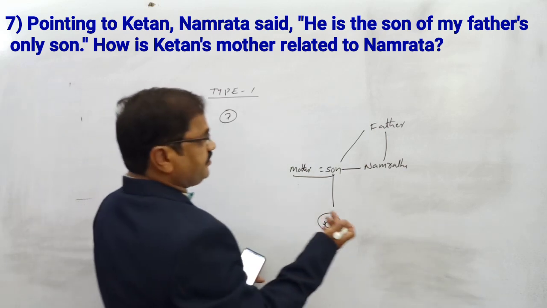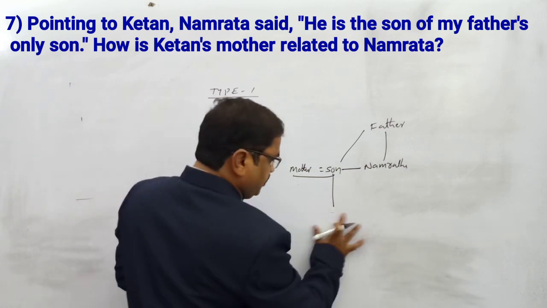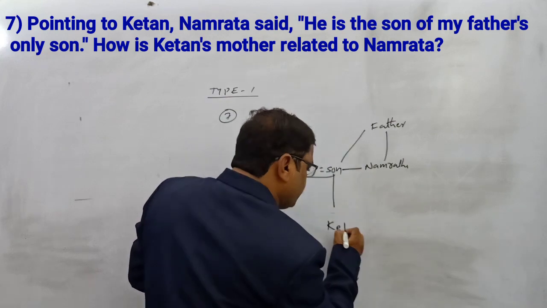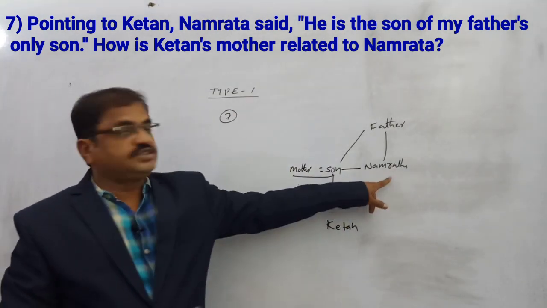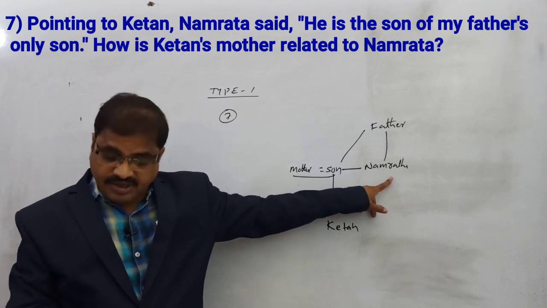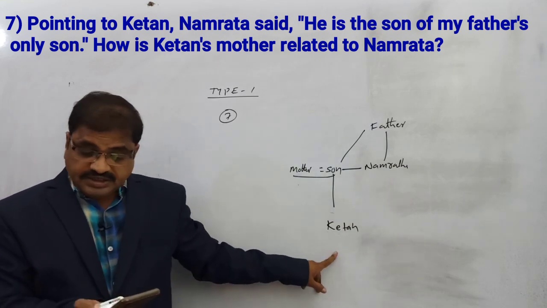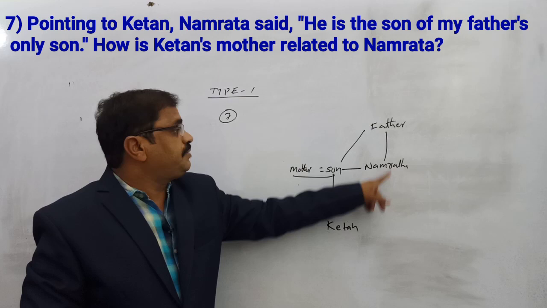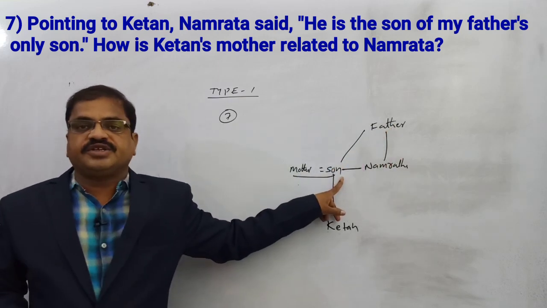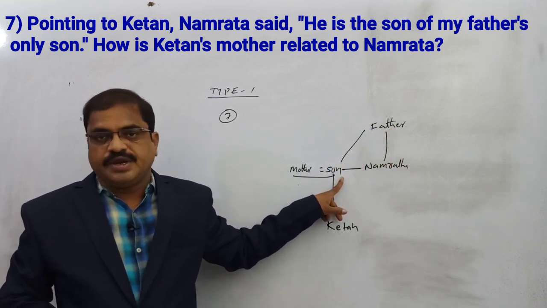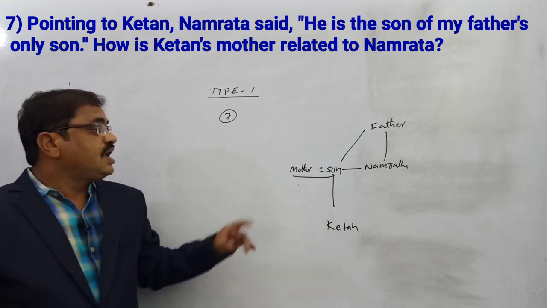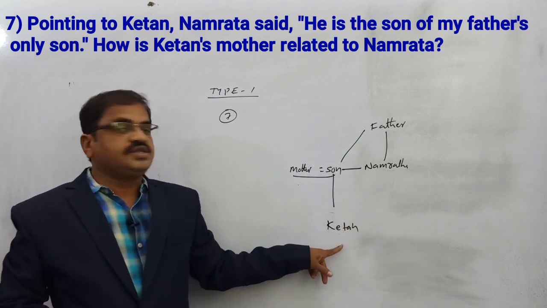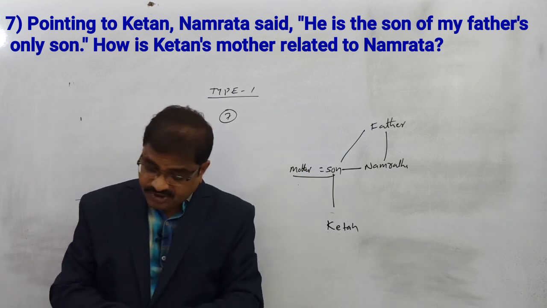Okay. So first of all, once again, understand this puzzle. When you are observing, pointing to Ketan, Namrata said, he is the son of my father's only son. Namrata's father's son is what? Namrata's brother. Namrata's brother's son. But what is asked in the question is not how Namrata is related to Ketan. What is asked in the question?